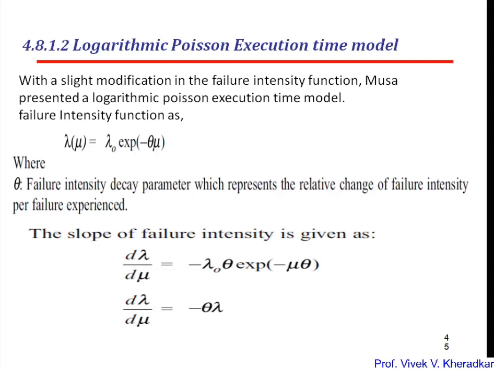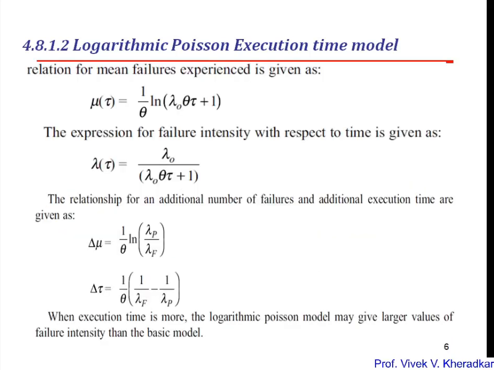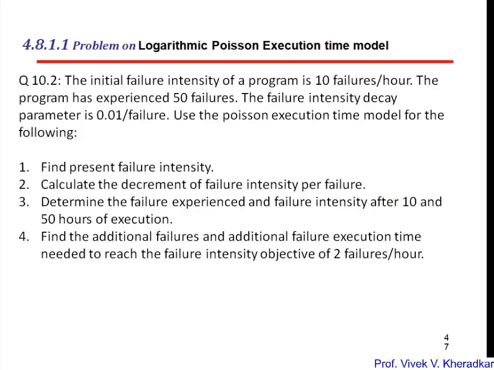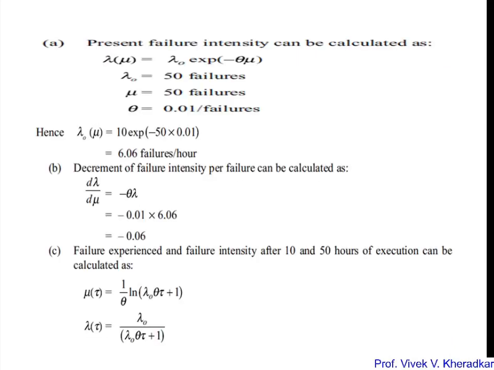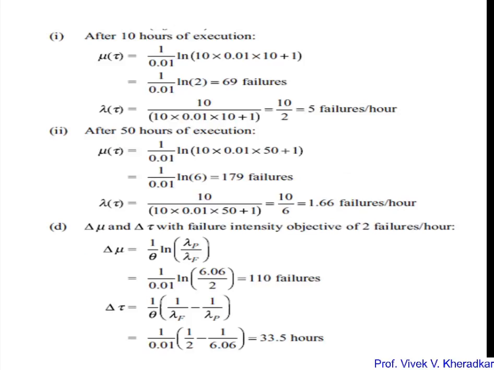Then again we calculate the slope. When you apply the derivative, you will get the slope. We also have the relation with the failure intensity. Then the additional failures and additional time required are given by these formulas as well. Based on this we have problems on the logarithmic Poisson execution model, where the initial values are given, and then we can calculate the values.